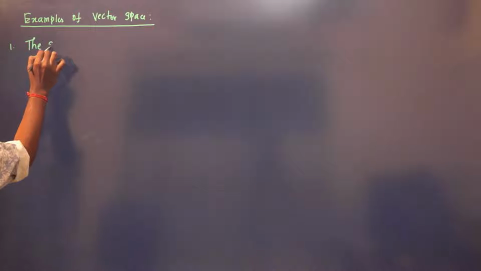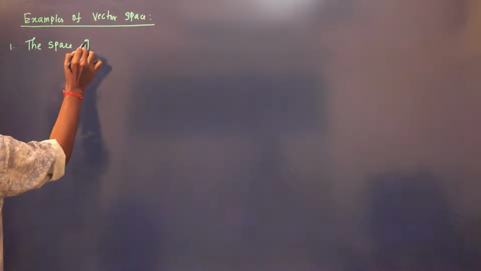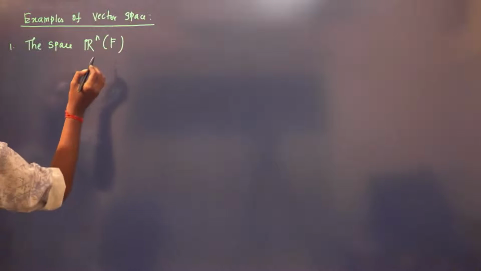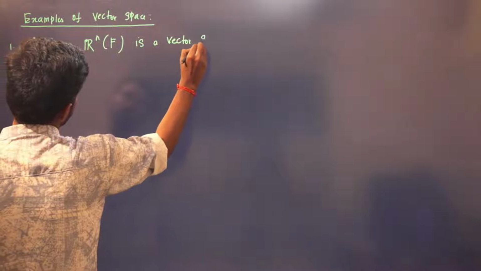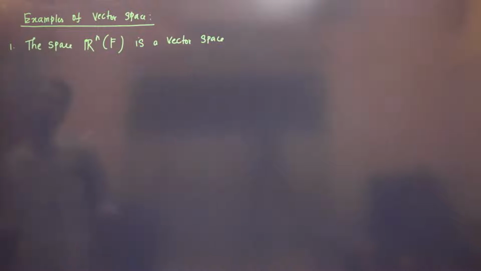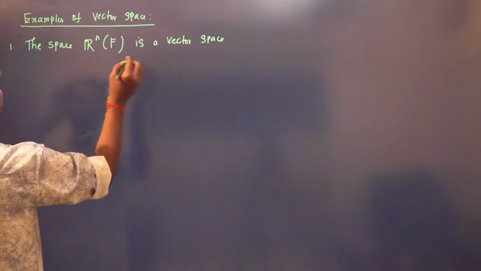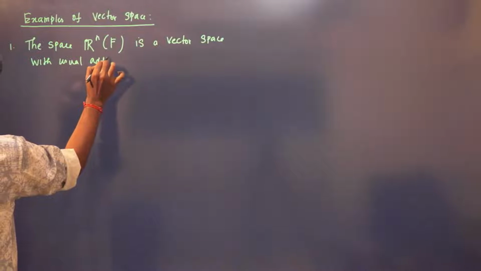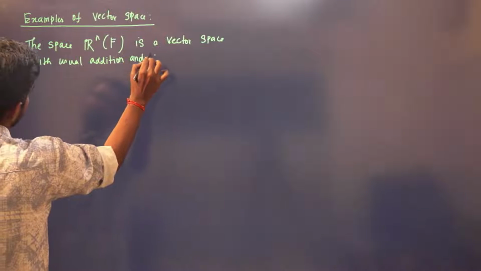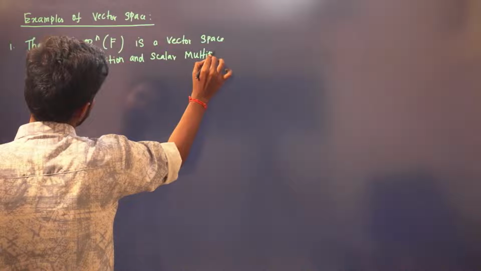Okay, the first example is the space Rn over any field is a vector space with usual addition and scalar multiplication. The space is a vector space with usual addition and scalar multiplication.